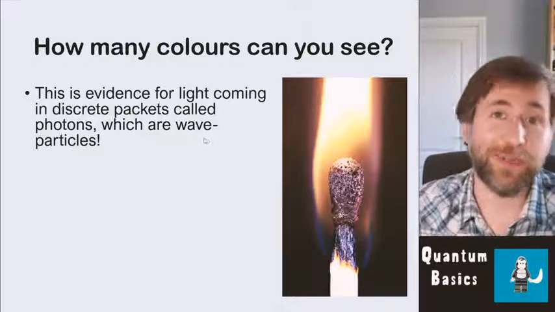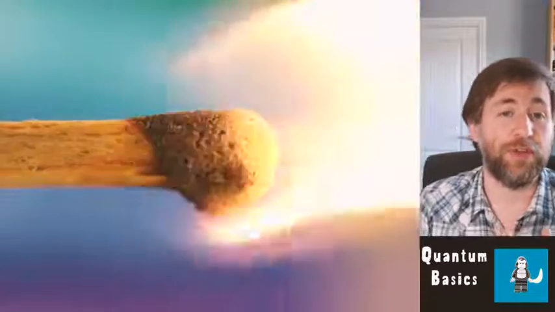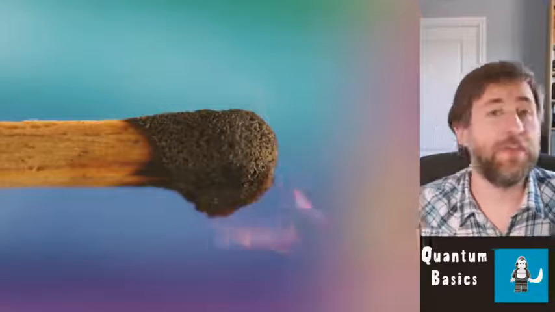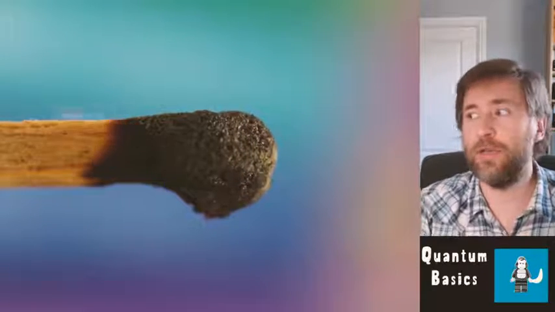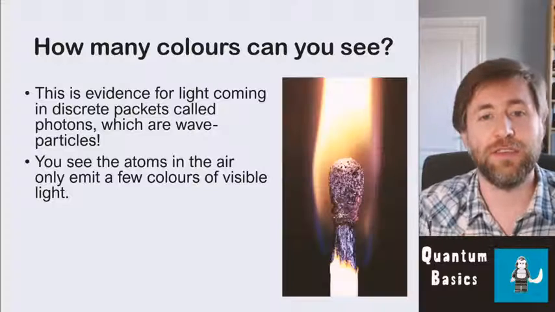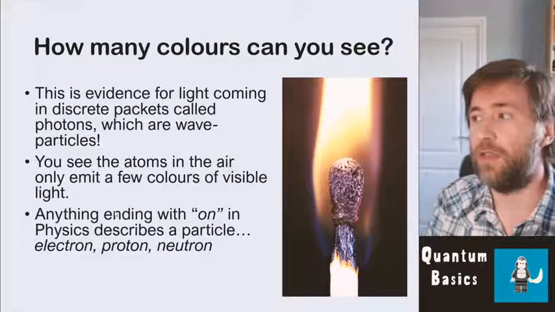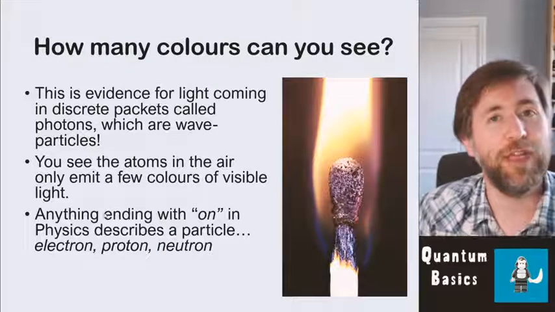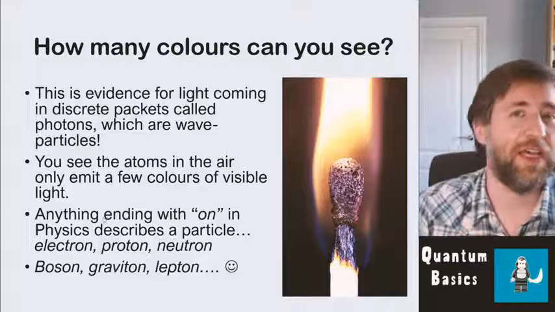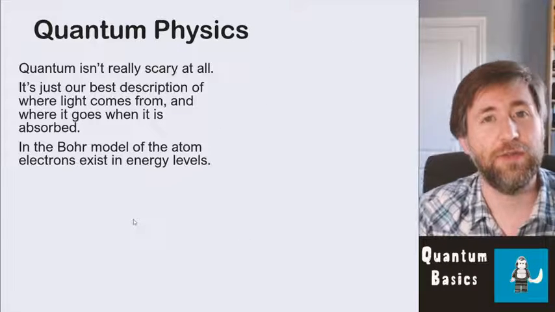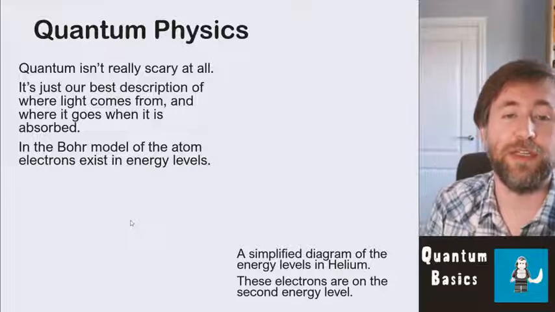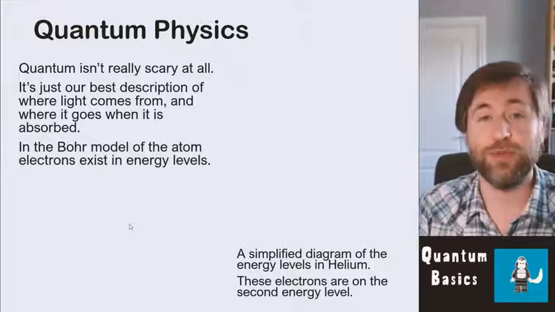Light comes in discrete packets, certain discrete colors, only a few colors. And it's called a photon because it's a wave particle. Photo means light, and anything ending in -on is a particle. So it's really not scary at all. It's just our best description of where light comes from and where it goes when it's absorbed by atoms.